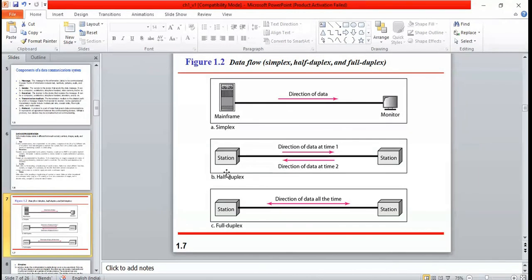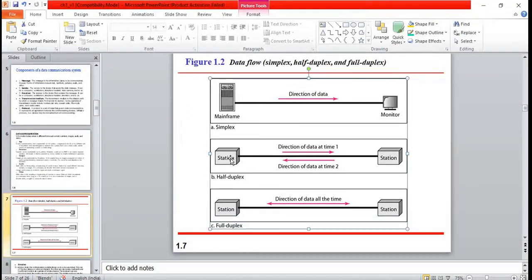Another type of data flow is half duplex. You can just see the diagram and understand what half duplex is. Half duplex means the direction of data can be in both directions, but not at the same time.